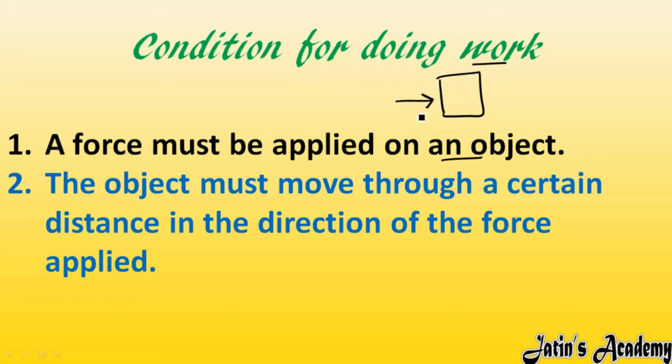First condition is fulfilled. Second condition is the object must move some distance in the direction of force. If I am applying force in this direction, and this object is also moving in this direction, then in this case you can say that yes, work is done. But here you can see that work can be of three types: positive work done, negative work done, and zero work done.